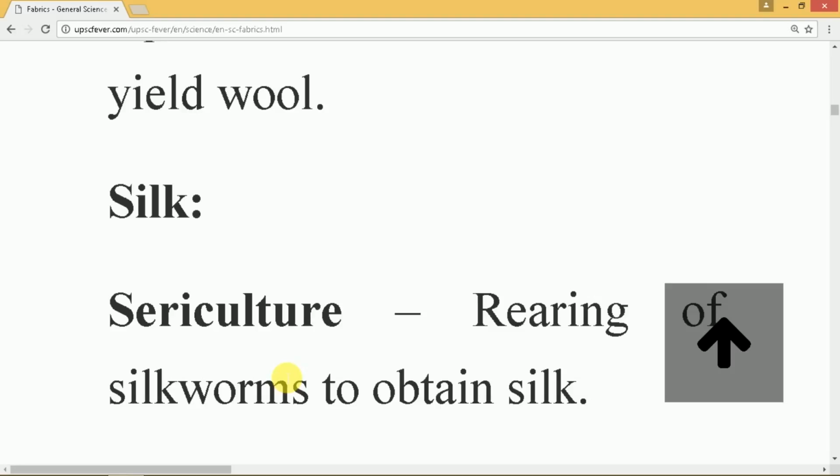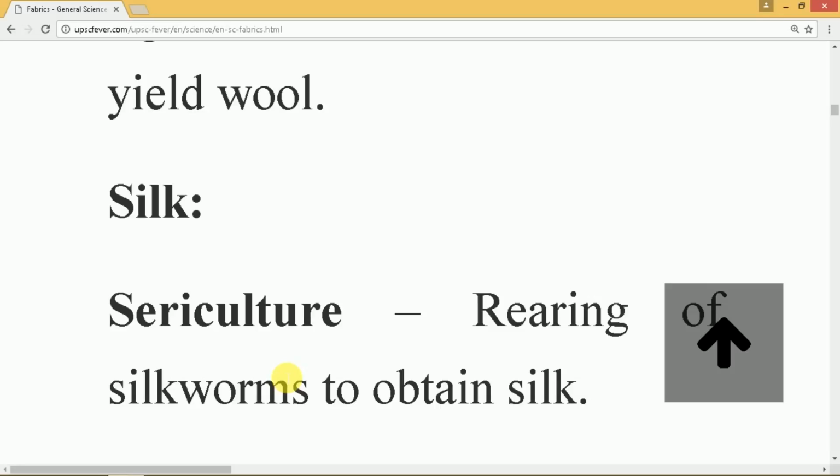Next is artificial fibers. These are also known as synthetic fibers, and they burn easily and stick to the body of the person. That is why we do not use synthetic fibers when we handle inflammable goods like crackers, etc. Mostly these synthetic fibers originate from petrochemicals.